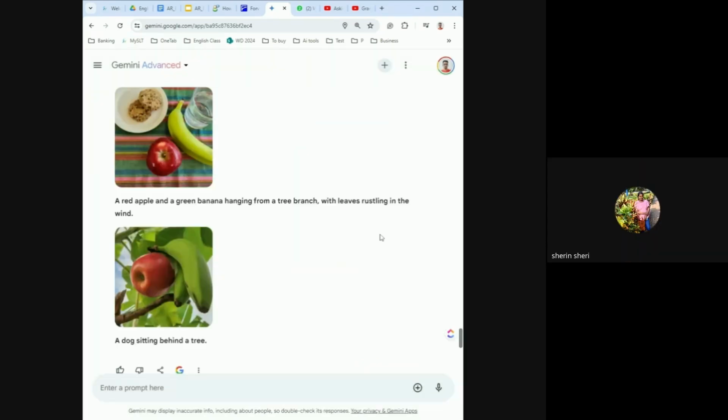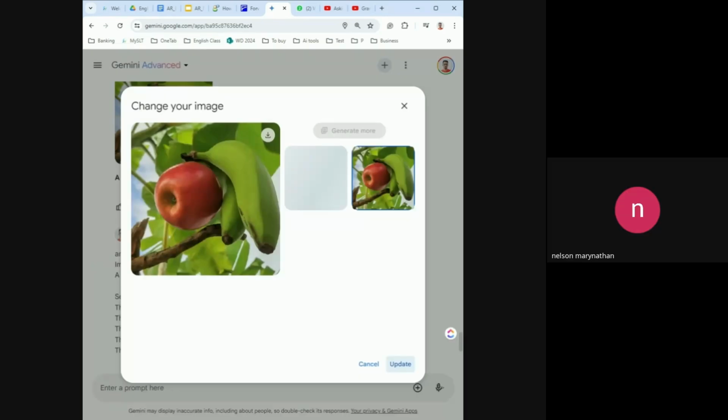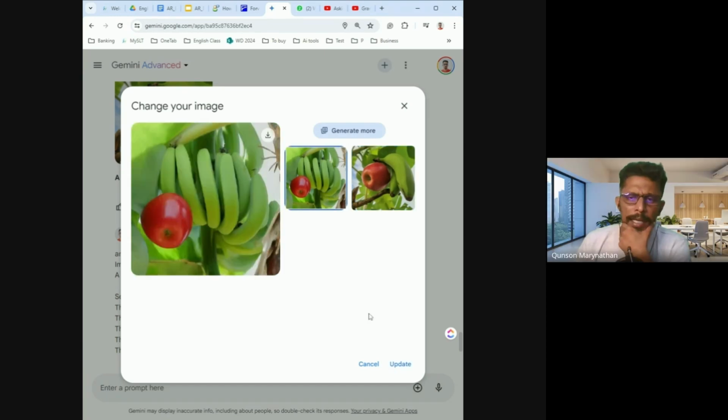Right. Fruits are near the glass. Yeah, fruits are near the glass. That's also correct. The fruits are on the tree. Yes. Anything else? Fruits are hanging on the tree. On the tree, in the tree, from the tree. It depends on the situation and the condition of what you're talking about.